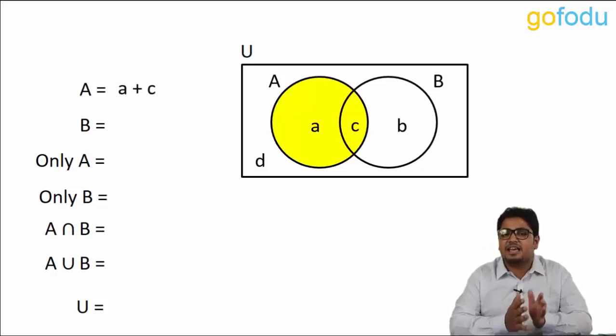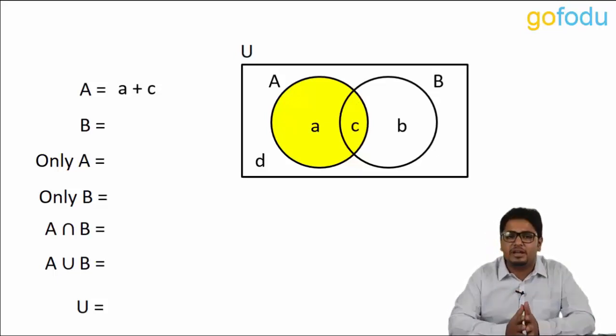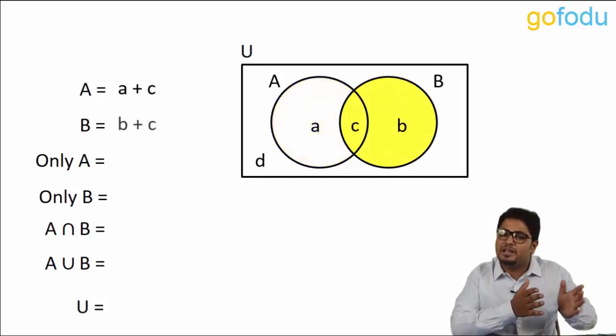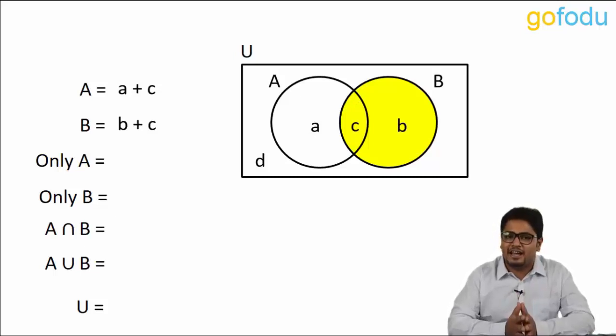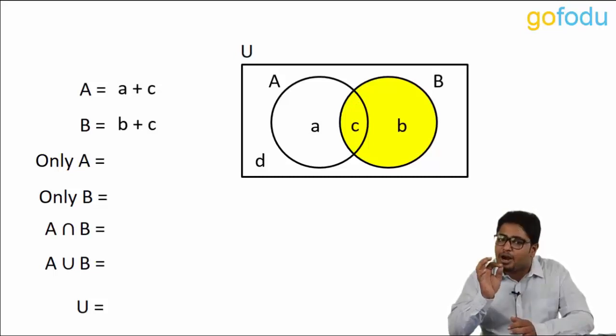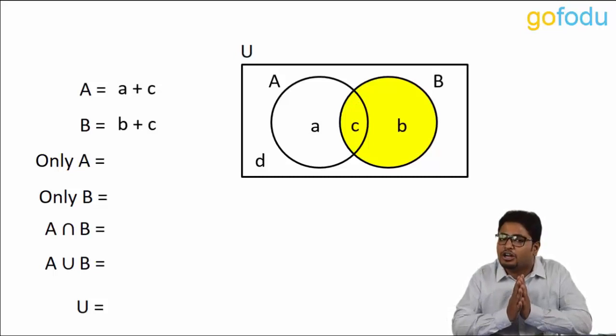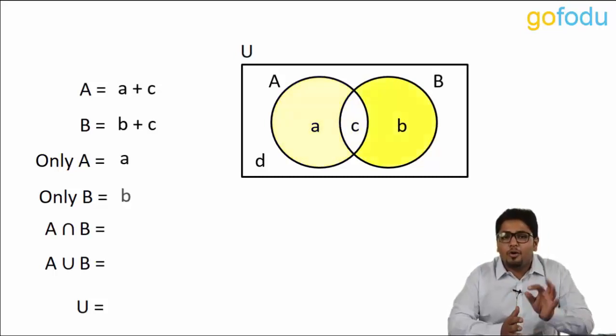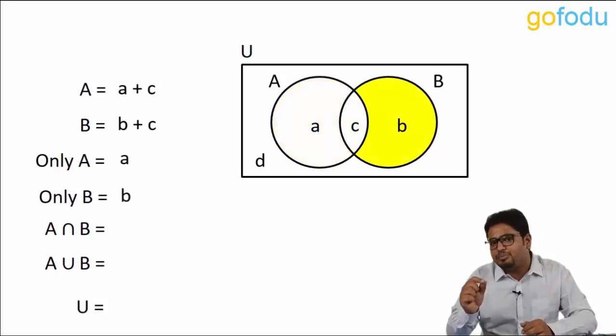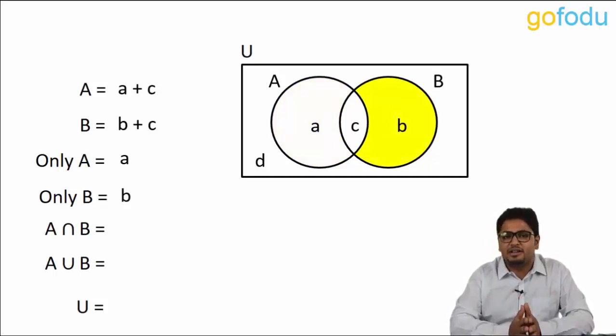Set A has a and c within it. So total value of set A will be a plus c. For B, it will be b plus c. Only A, that is elements that are part of only A and not any other set. In this case, there is only one such element, that is small a. Similarly, only B will have small b as the single element.